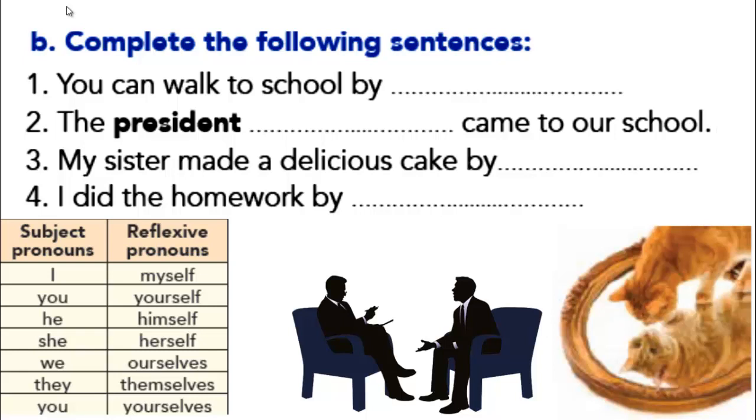The second sentence, the president, we have a space here, came to our school. Third one, my sister made a delicious cake by my sister. So my sister, this is she. So it's going to be what? It's an easy one. The last one, I did the homework by, he says I. So becomes what here? That's right. Let's go and check them together.